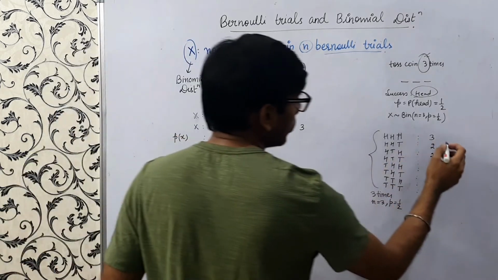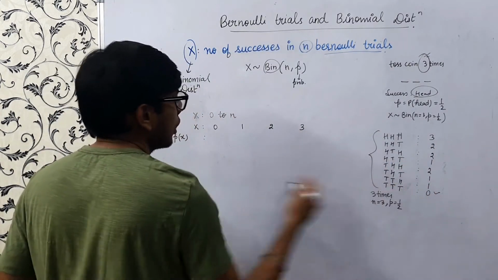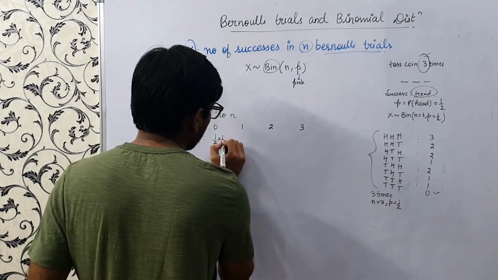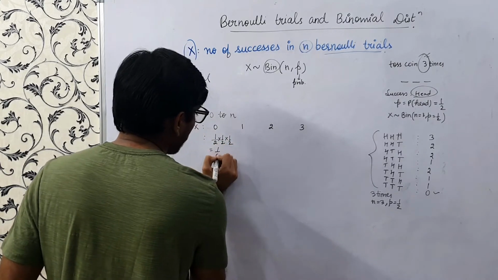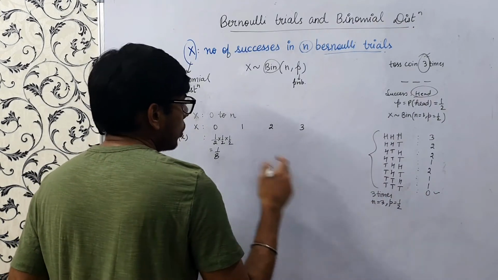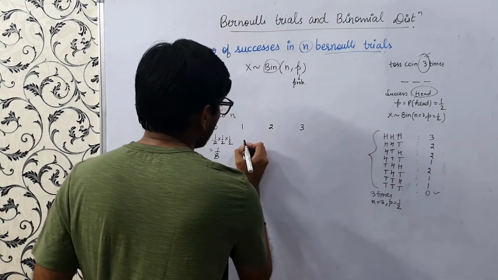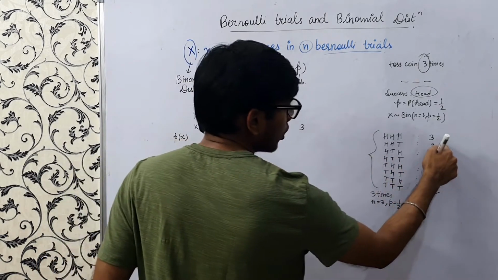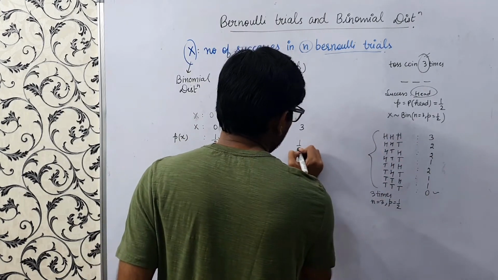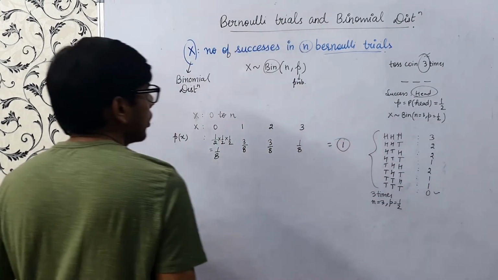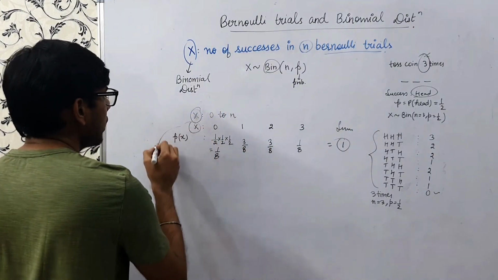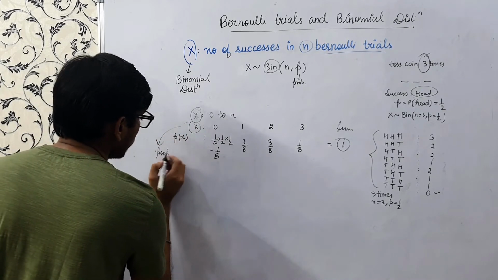So for 0, there's only 1 outcome, tail, tail, tail. So half into half into half, right? It's 1 by 8, as we have equally assigned probabilities to each of these outcomes. For 1 there are 3, so it would be 3 by 8. For 2, we have 1, 2, 3, so it would be 3 by 8. And for 3 it's only 1, so 1 by 8. So if you see the sum, it's 1. This is the probability distribution that we discussed in my earlier video.